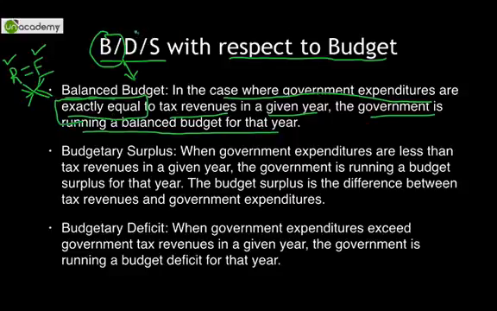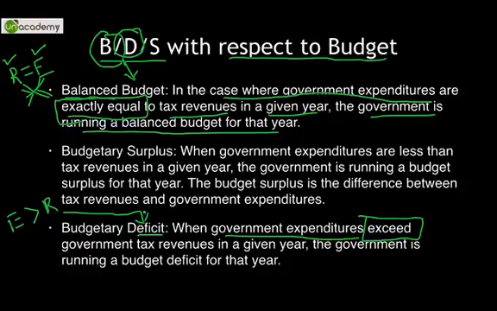The second term is deficit. Budgetary deficit focuses on when the government expenditure exceeds the government revenues. Expenditure more than the government revenues is known as a deficit situation. Something is short, something is less. That is a budgetary deficit situation. And lastly is surplus.